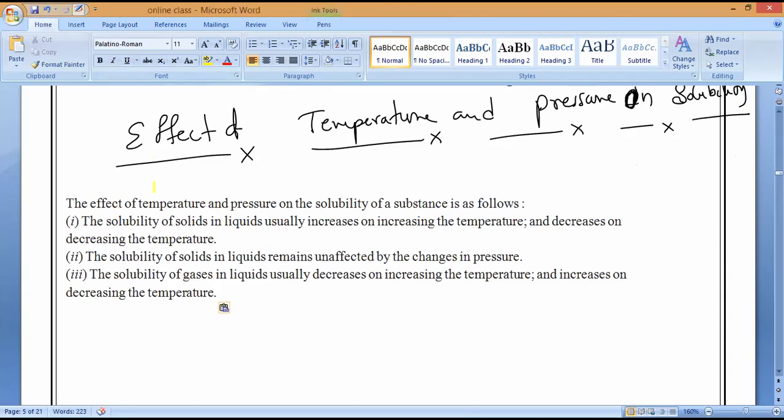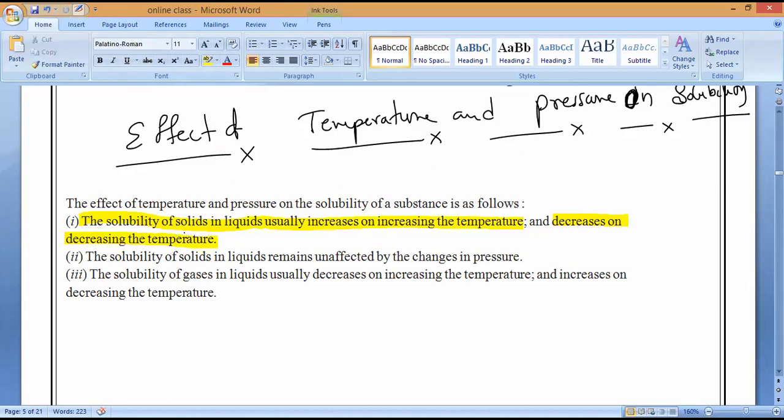So observe very carefully. The solubility of solids in liquids usually increases on increasing the temperature and decreases on decreasing the temperature. Do you understand or not?